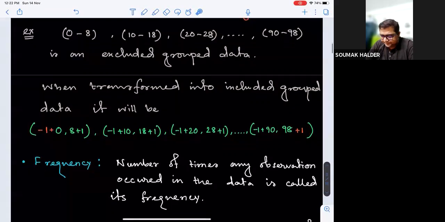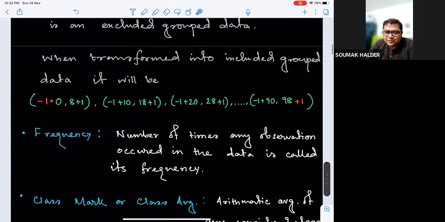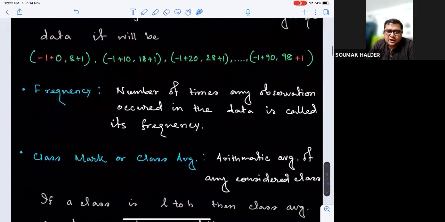Is that okay? Yes. Next, class mark or class average, that is the arithmetic average of any considered class or group data. Class means these spans that we considered earlier. Each considered span from a group data is called a class. So the class mark or class average is the arithmetic average of the span, that is, the lowest or starting observation of the class plus the highest observation divided by 2. Is that okay?